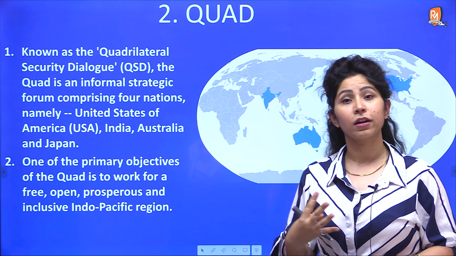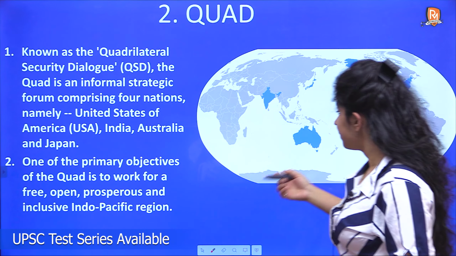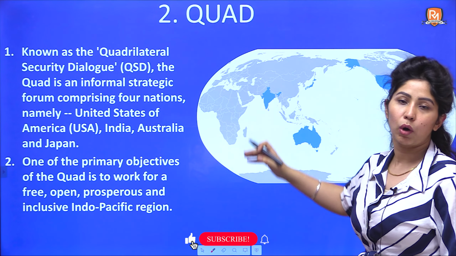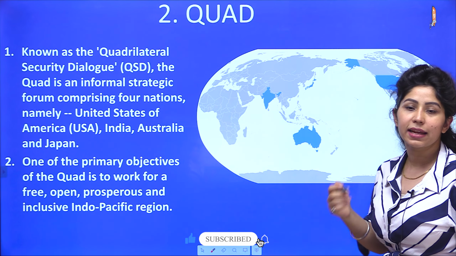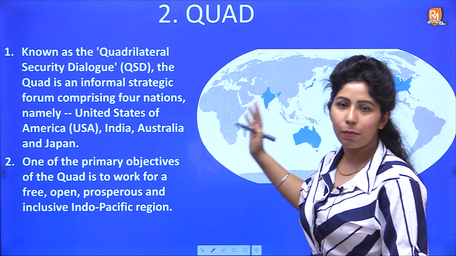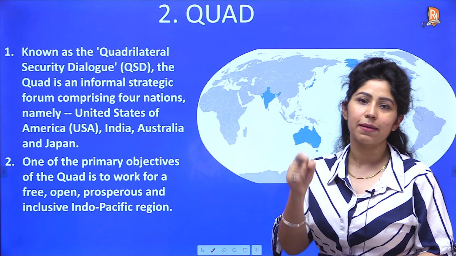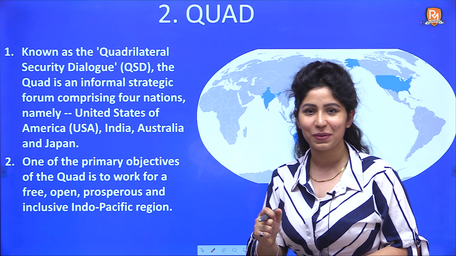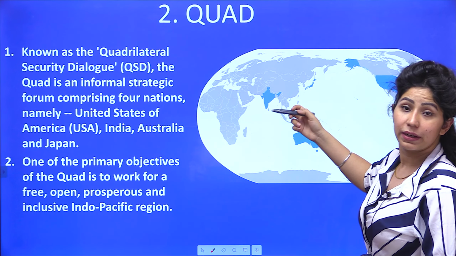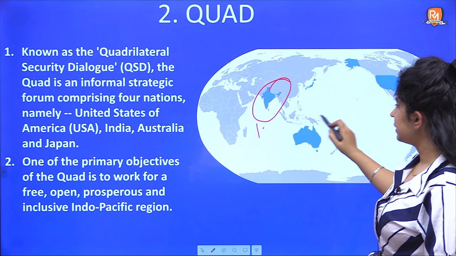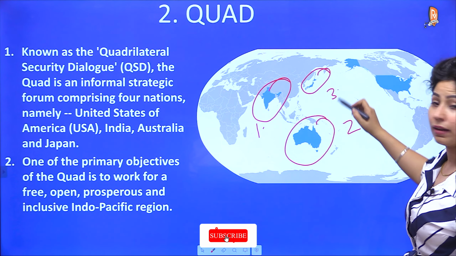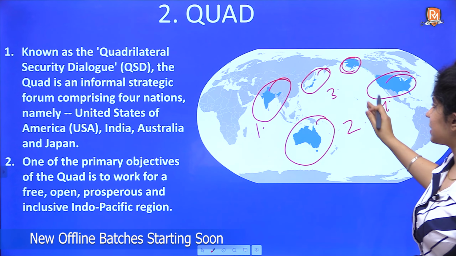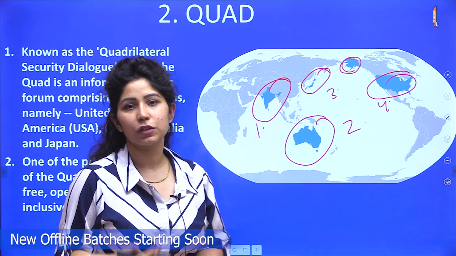What are the members of Quad? As the name indicates, there are 4 members. And what are these members? These are basically maritime democracies. Maritime, like they have their international borders with sea, and they're democracies. Again, yes, this is a wrong map here, but for illustration for your exam, we are using maps from Google Maps only or some international atlases. So please bear with us. What are these 4 international maritime democracies? The first one is India. Second is Australia. Then you have third Japan here. And the fourth is United States of America. This area here is Alaska. US का part है. So these are the 4 democracies which are part of Quad.